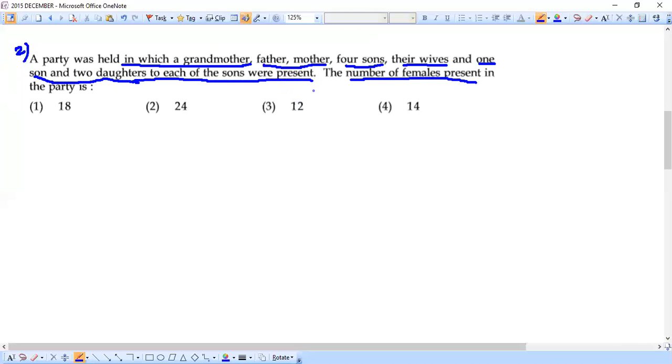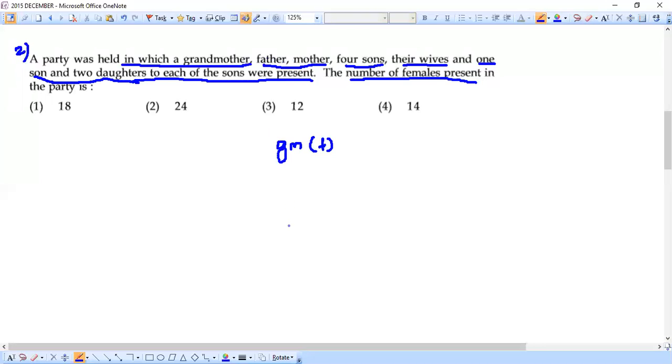So a party is held and they start from the grandmother. Let's also do the same thing. Grandmother, definitely a female. So a grandmother is there, then a father and mother. So this is grandmother, then father, mother.